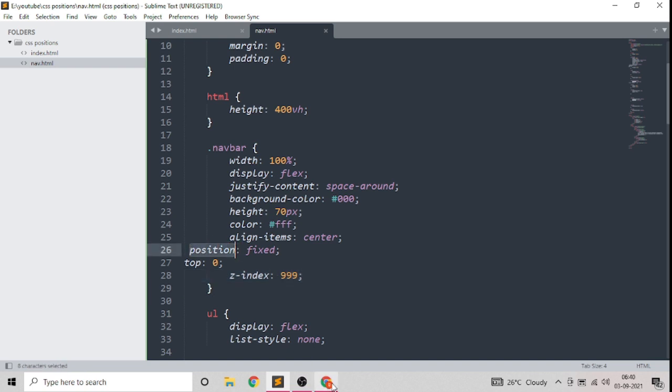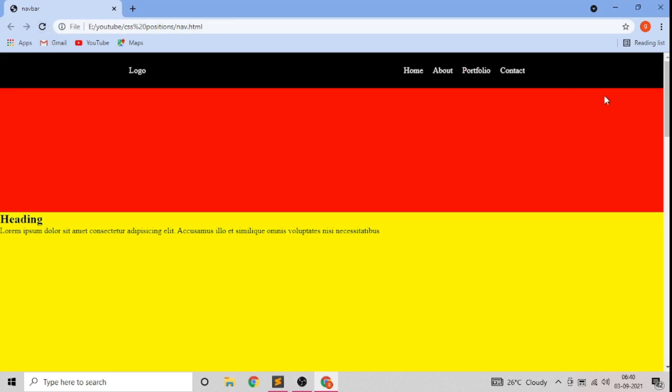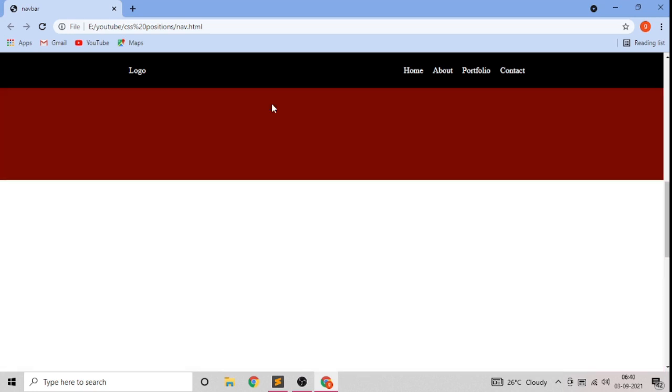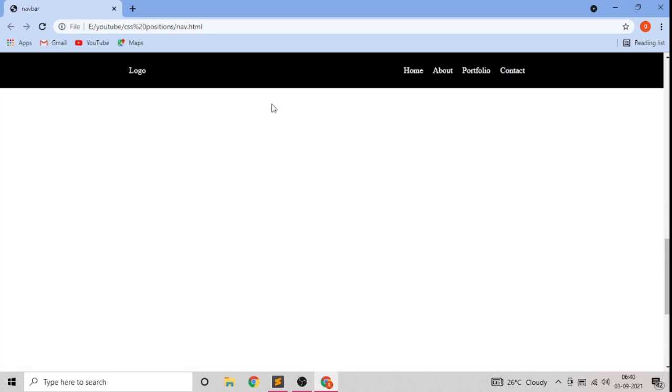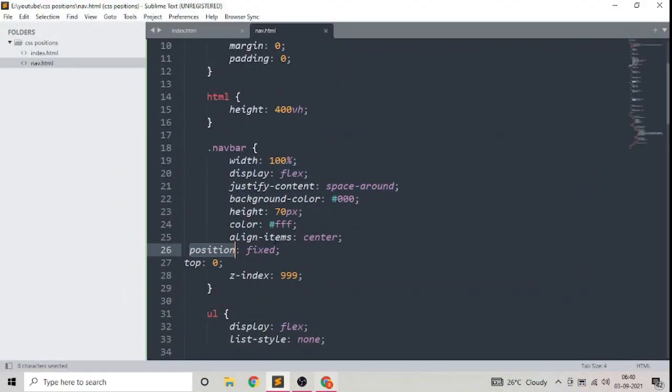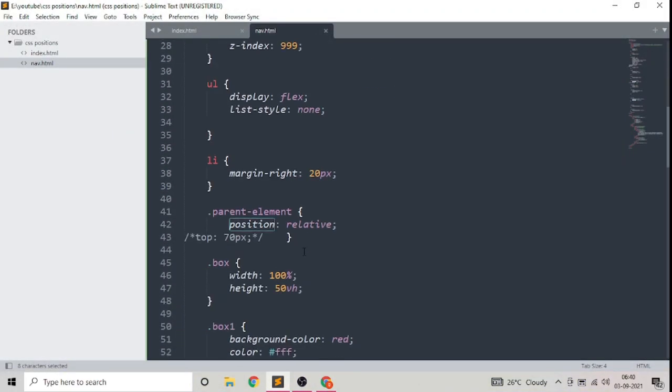It may be fixed or relative. Okay, now take a look. The navbar is here. When you move down, the navbar is not going. The navbar is always on top. This is how you use fixed in real life. Okay, I hope you get it.